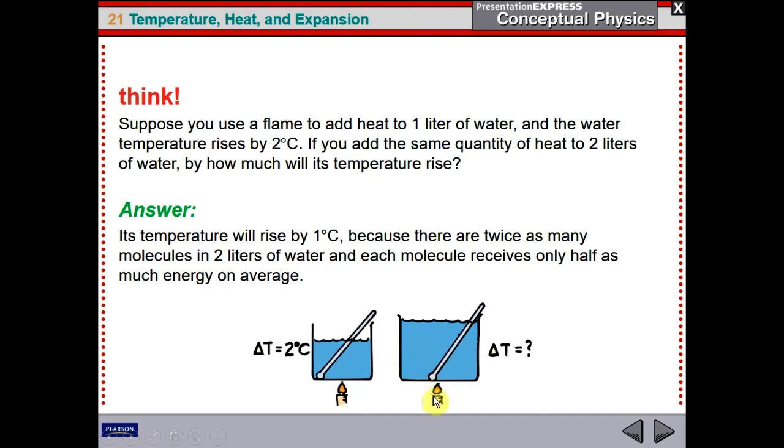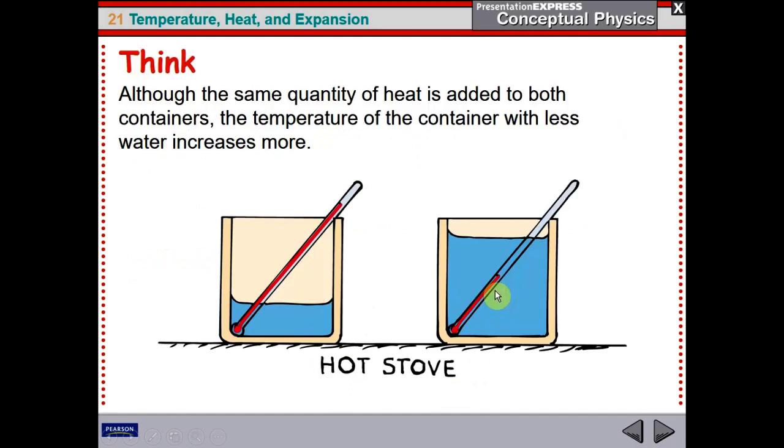And so heat will only give half as much energy on average to each molecule on the right compared to the left. So the temperature will only rise by 1 degree Celsius. Similarly, if you have two containers, one with a little water and one with more water, and you are heating both, of course the temperature of the smaller amount of water will increase more than the one which contains more water.